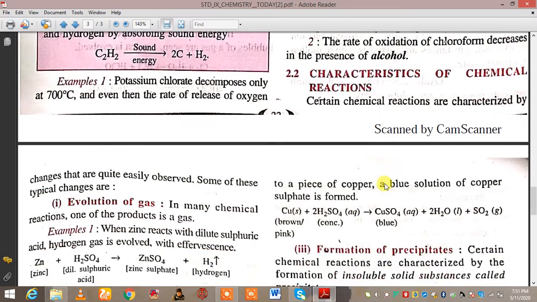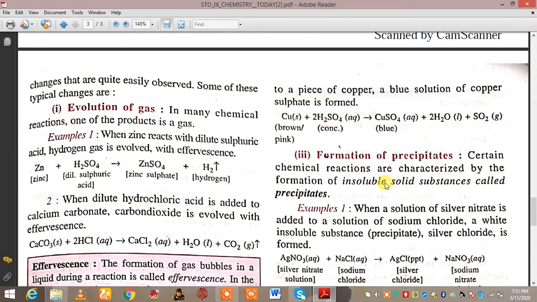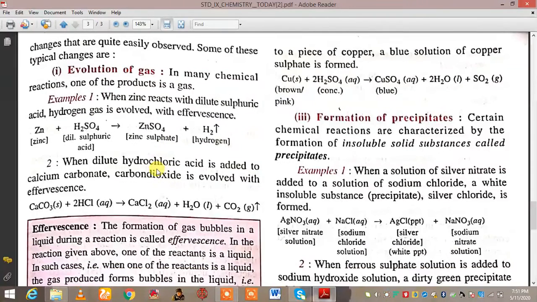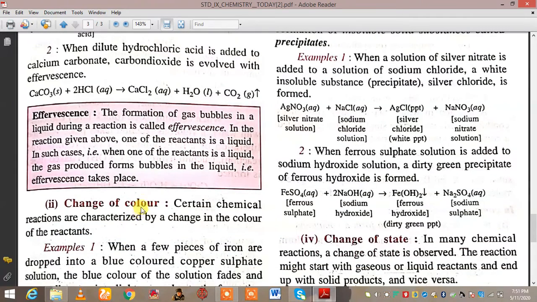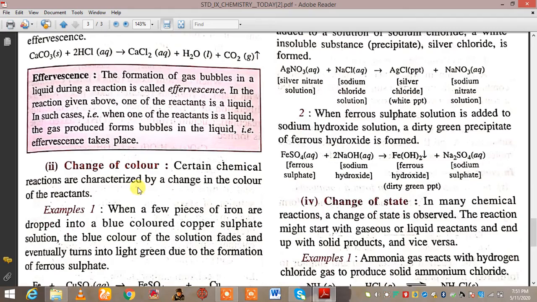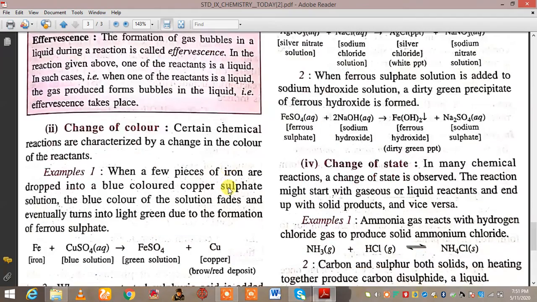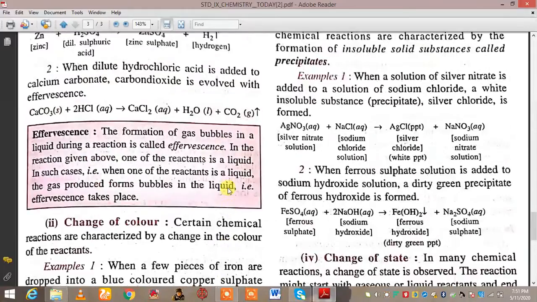Now, the characteristics of a chemical reaction. Very important, children, and exam questions will come from this. The very first characteristic is the evolution of gas. In many chemical reactions, one of the products is a gas. Then change of color. Since a chemical reaction is a permanent change, certain chemical reactions are characterized by a change in the color of the reactants.